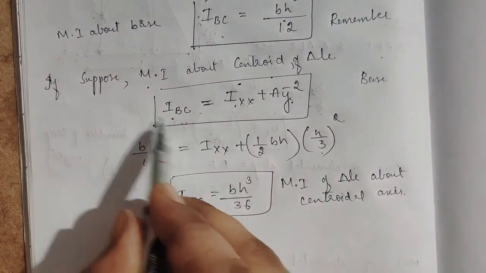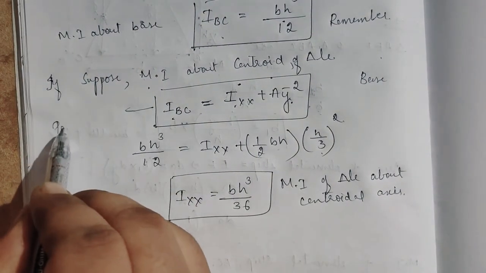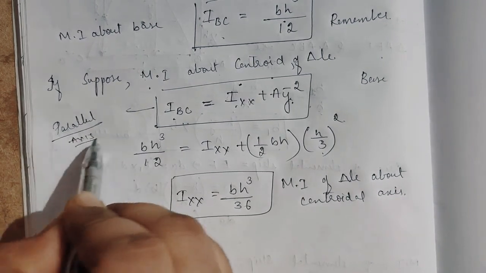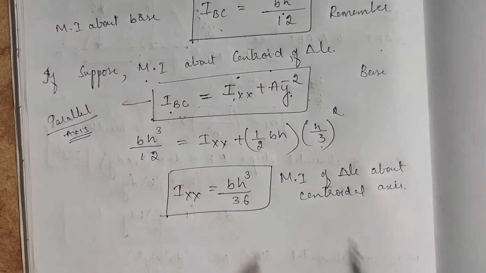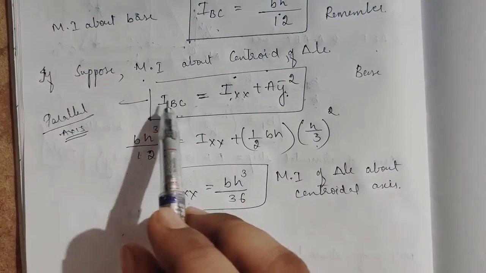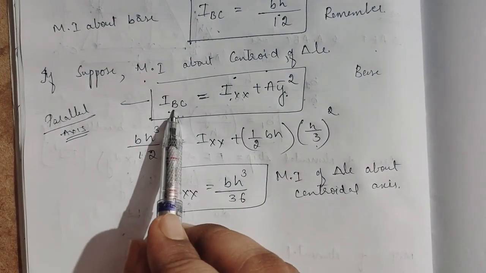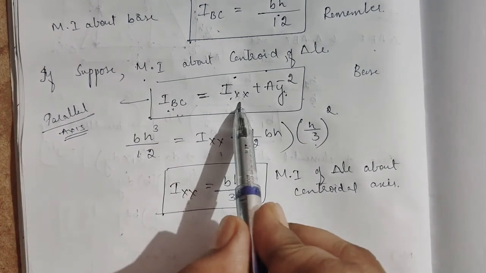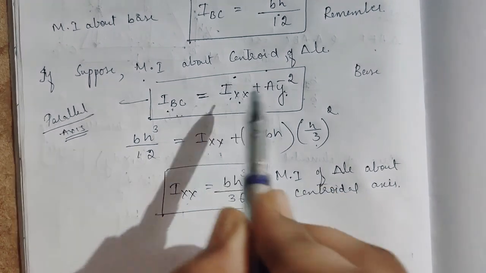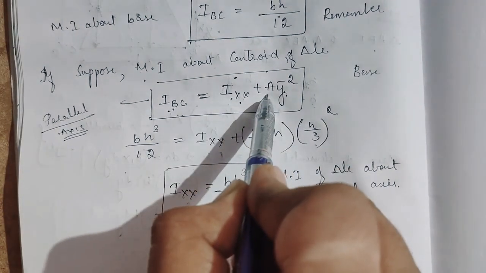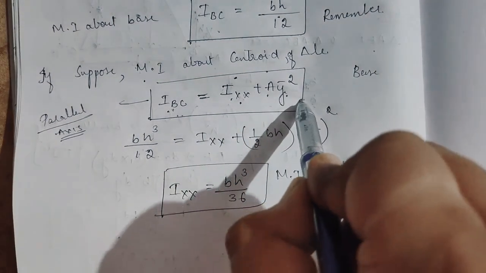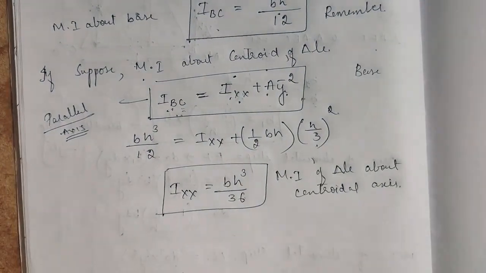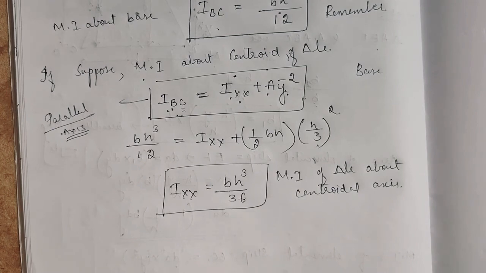This formula is nothing but the parallel axis theorem. I know the moment of inertia about the base BC and I wanted to find the moment of inertia about the centroidal axis. So I need the area of that figure and the distance of the CG from the base BC, h by 3. So I got bh cube by 36.